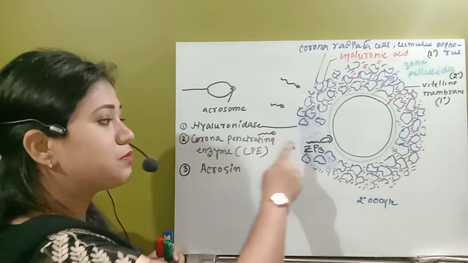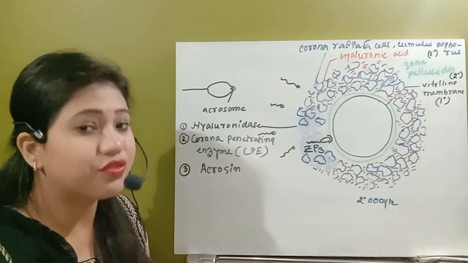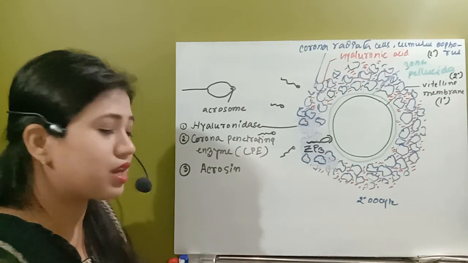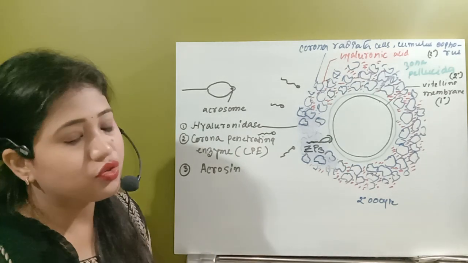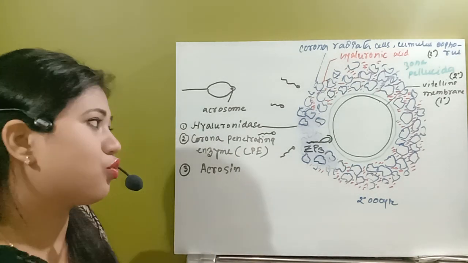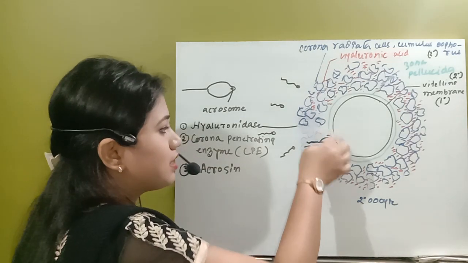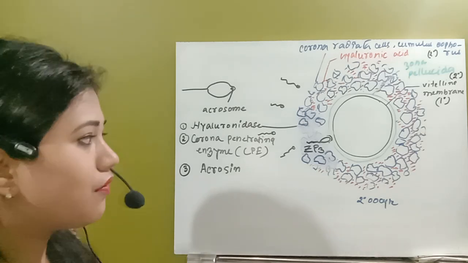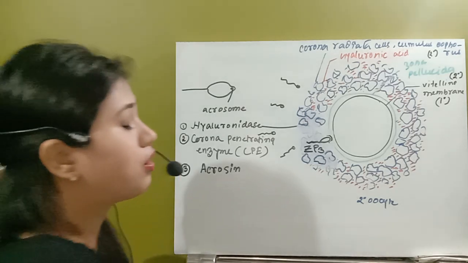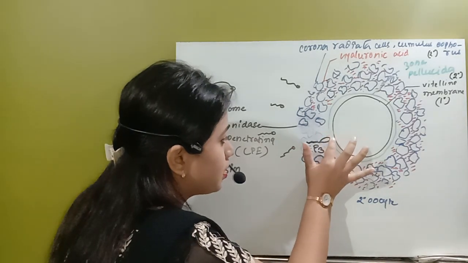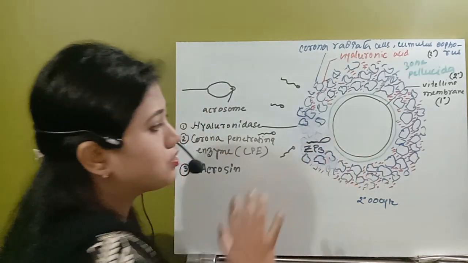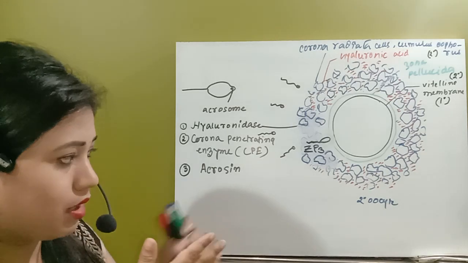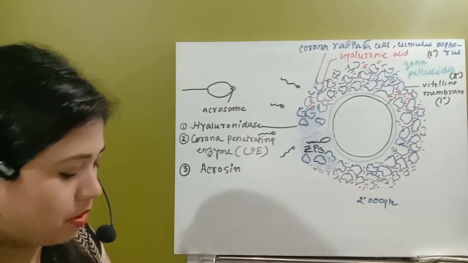Whenever the spermatozoa attaches to the ZP3 of the zona pellucida layer, it is induced to release acrosin. Whenever it releases this acrosin, it will lyse the zona pellucida layer only at that site, and after that the sperm can, for the first time, reach this region and attach to the egg membrane, the vitelline membrane.